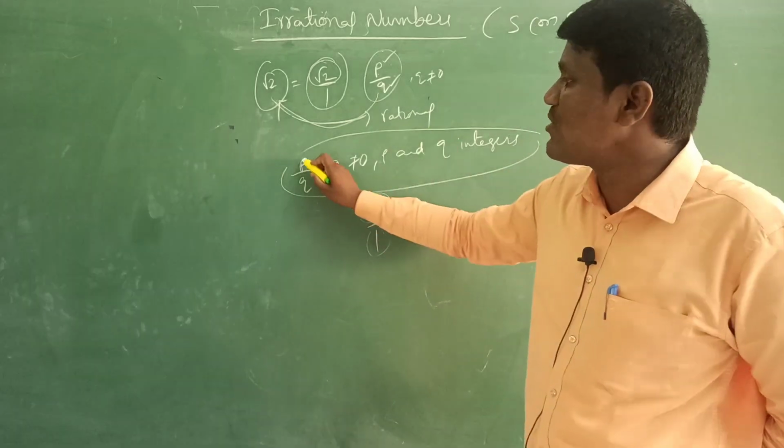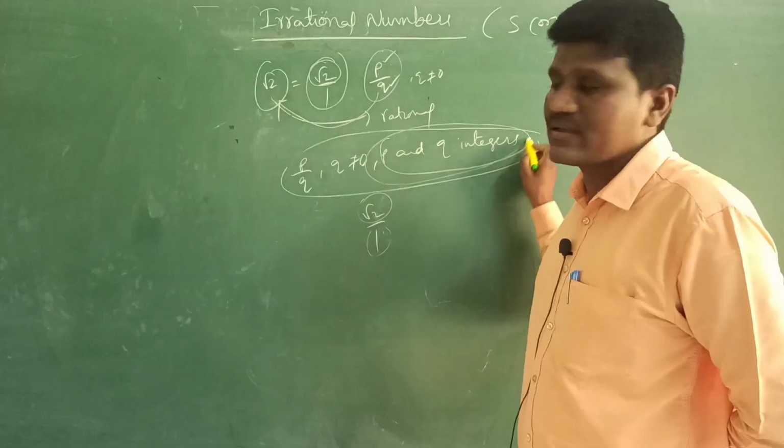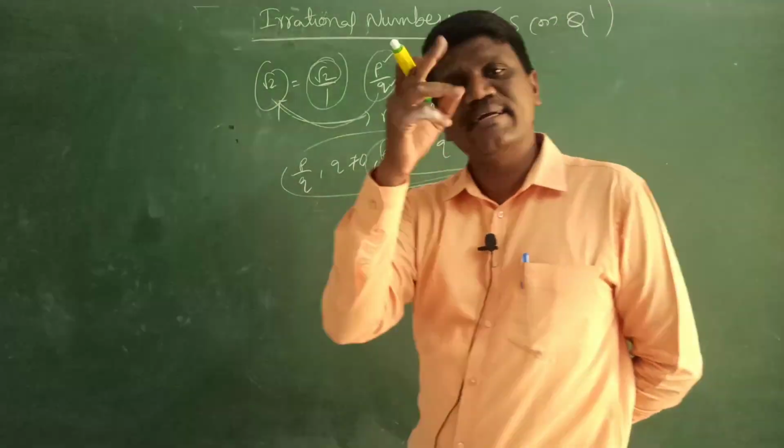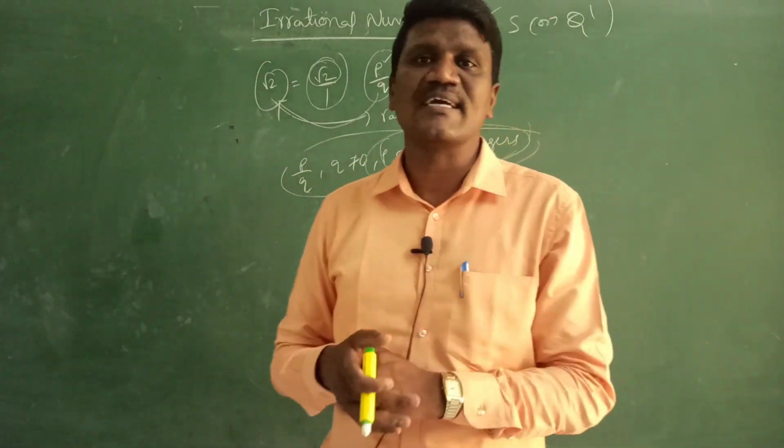So though it is in the form of p by q and q not 0, this condition is not satisfying, because q is not an integer. So whatever Kriti said is a false statement.